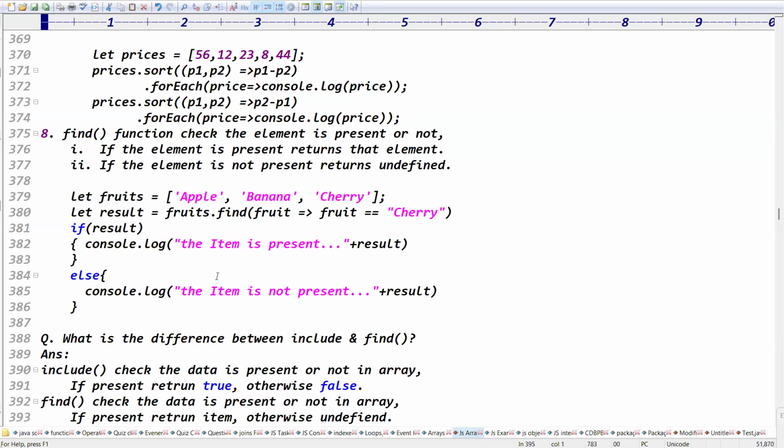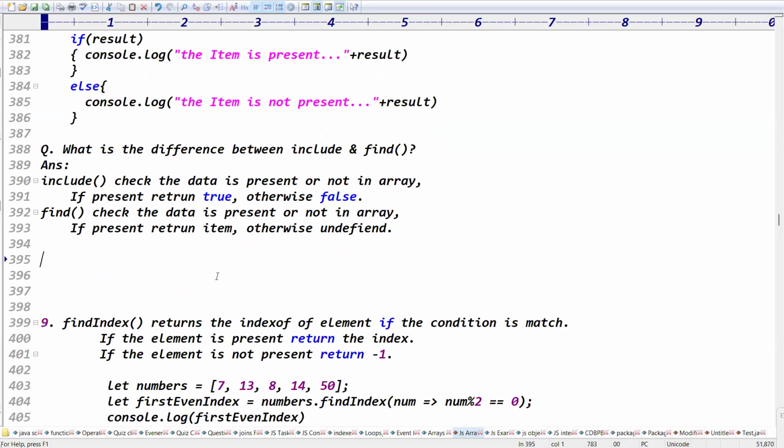Find is to check whether the data is present in the cart or not. If it is already present, return the data. If not present, what does it return? False. Sorry, undefined, right? Exactly. And guys, that is one thing.